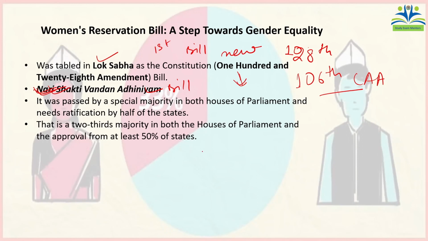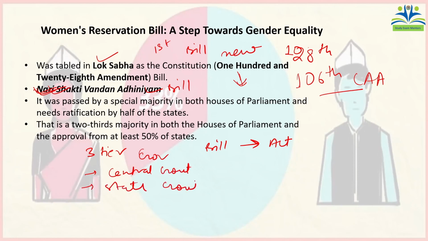We know that for a bill to become an act, it has to be passed by both houses of the parliament, and then it has to receive the president's assent. Most people might not be aware of the system of governance in India. We have a three tier government: first is the central government, second is the state government, and third is Panchayati Raj, or PRIs, Panchayati Raj institutions.